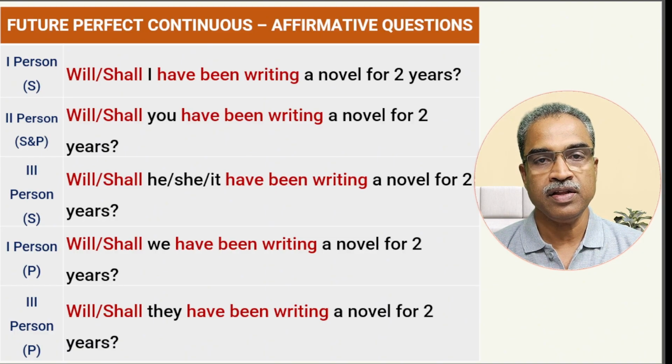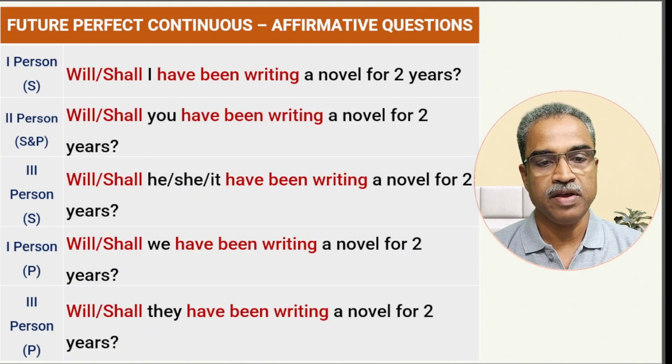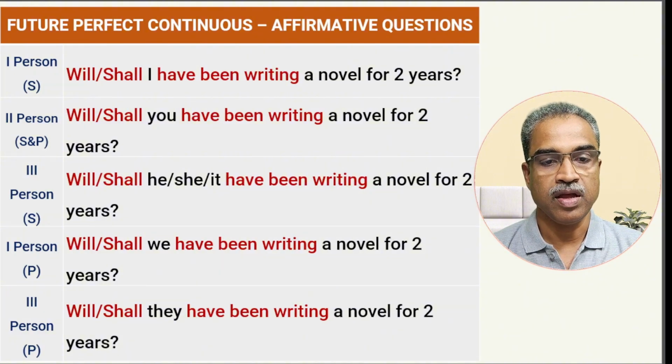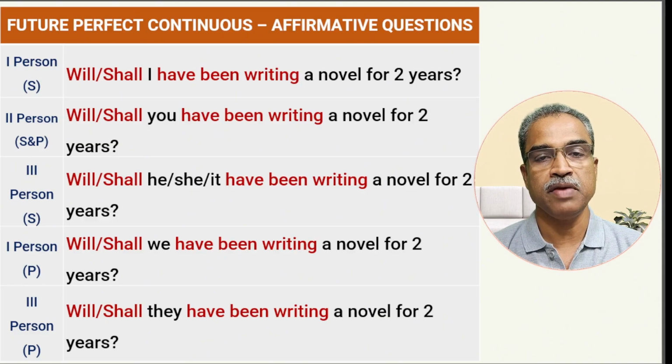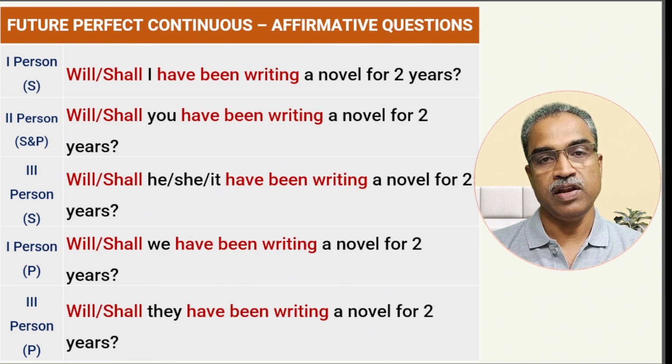So it's very clear. The set pattern continues here as well. You need to put the first auxiliary first, then the subject, then the remaining. The remaining auxiliary verbs will be have, been, and then the main verb in the ing format. So that's clear, I suppose. And so let's go to our next one, where we learn how to frame negative questions.